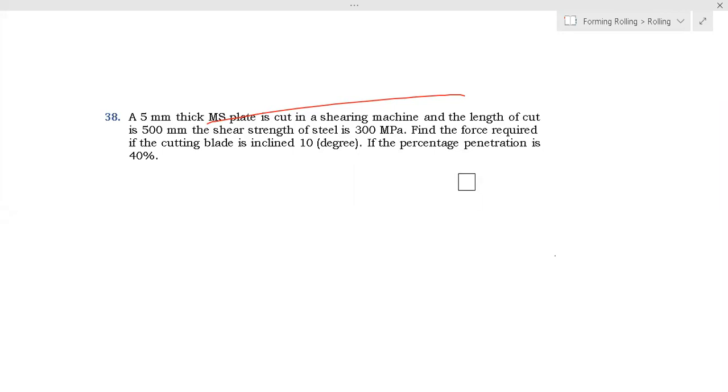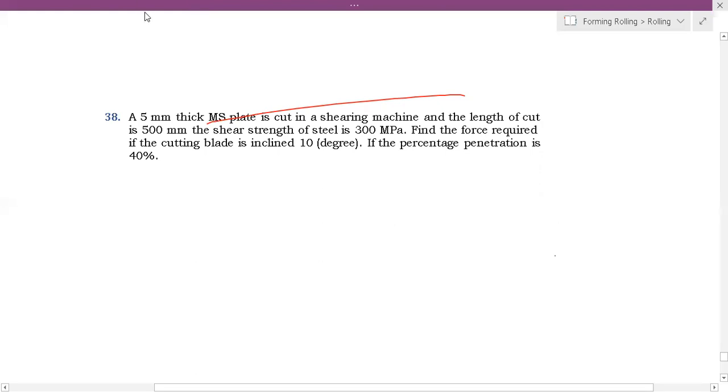52%, 52%, 50%. Yes, 52, 50. So find that. Okay, you can solve it.